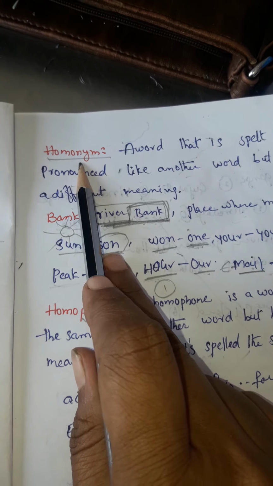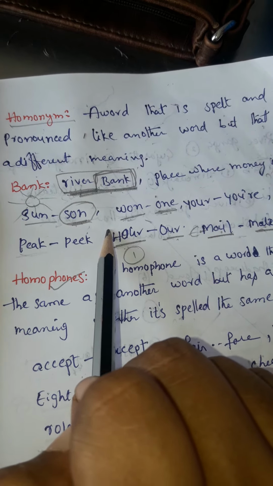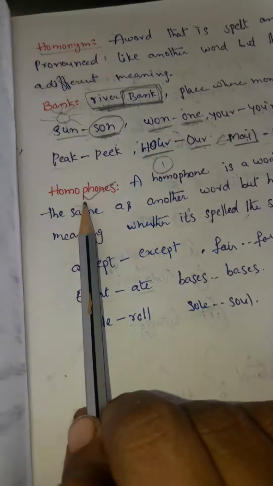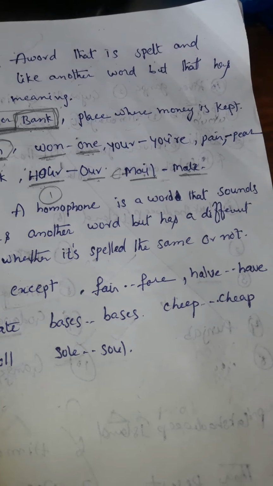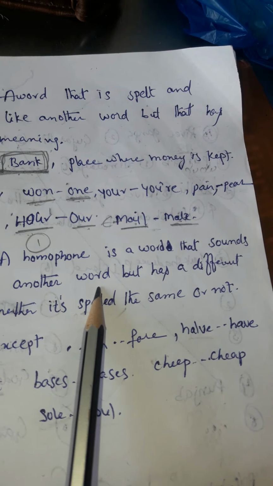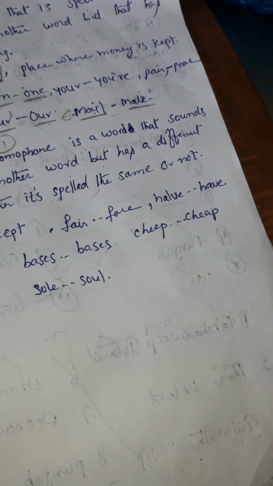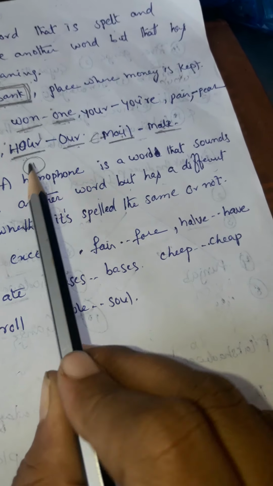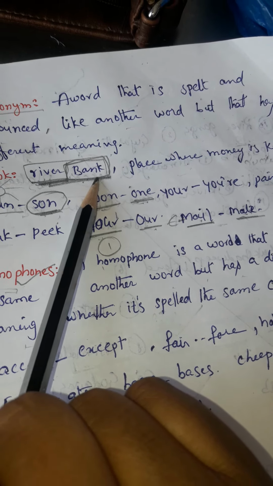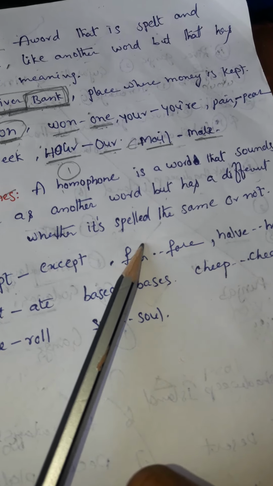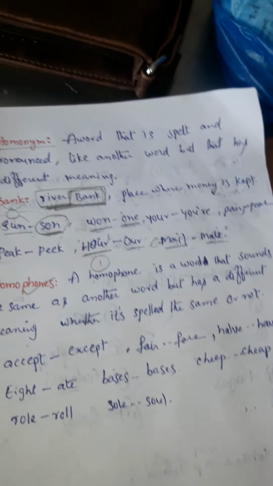That is homonyms. Homonyms are nothing but words with the same pronunciation but different meaning. Now, homophones. What are homophones here? A homophone is a word that sounds the same as another word but has a different meaning, and the spelling is also different. In homophones, the pronunciation is the same, but the spelling is different and the meaning is also different.